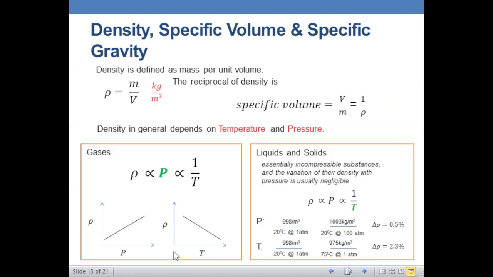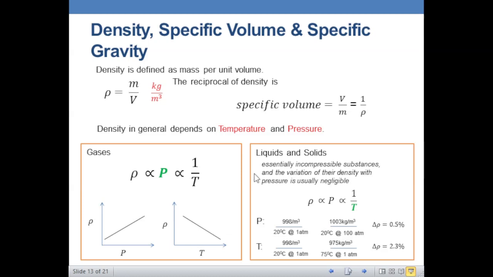So when the temperature is increasing, the density is decreasing. Okay, so that's inverse proportionality. On the other hand, if the pressure will increase, the density is also increasing, so that is direct proportionality.